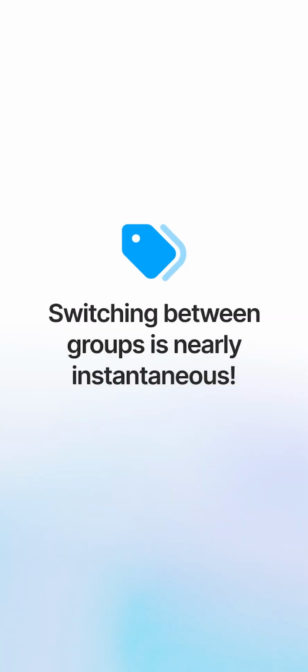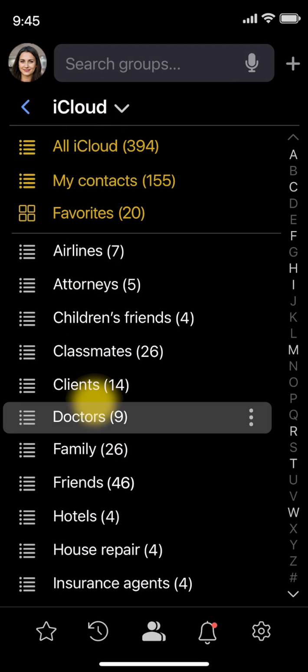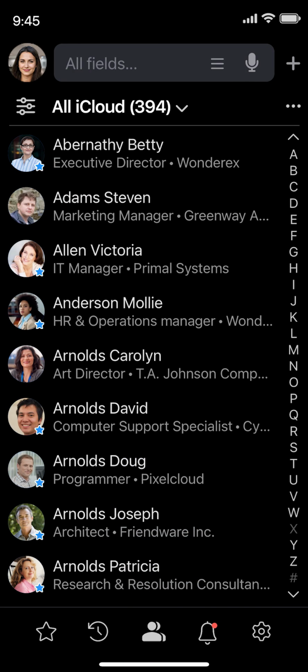Once you have multiple groups, switching between them is nearly instantaneous. Tap the group's header or the center icon to open the group list. Tap the family group to switch back from the doctors group. Done. You can also double tap the center icon to return to the group with all contacts from anywhere in the app.